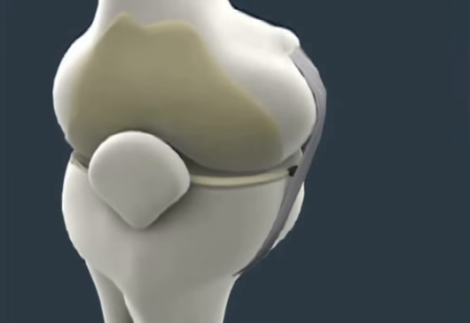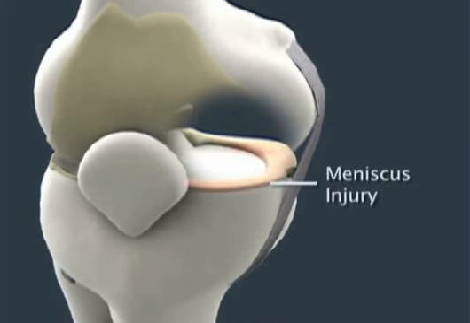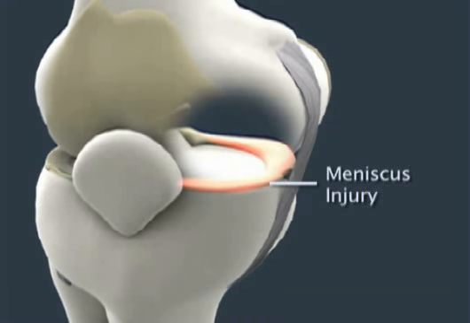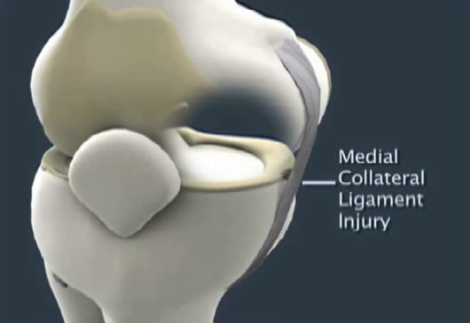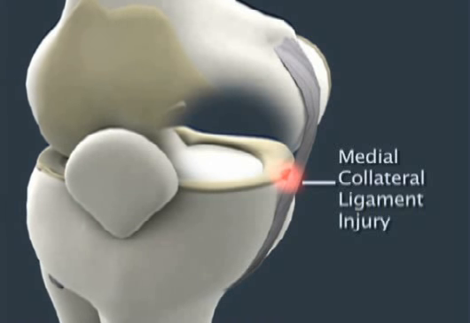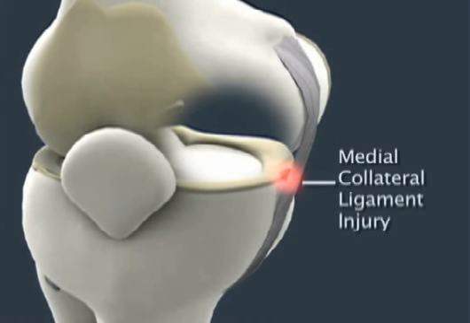It acts like a pad between the femur, or the thigh bone, and the tibia, or the shin bone. The meniscus can be injured if the knee is twisted while bearing weight, and a partial or even a total tear can occur. Now, a medial collateral ligament injury may also result in a tear in the medial meniscus. Well, if the tear is small, that meniscus may heal without surgery. However, if that tear is large, a fragment of the meniscus may prevent normal movement of the knee, and surgery may be required.